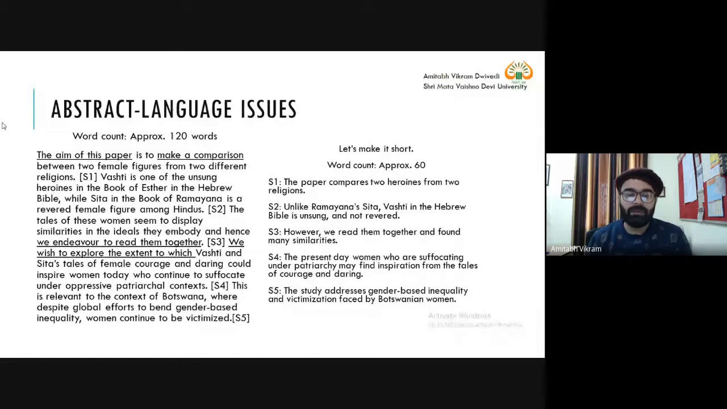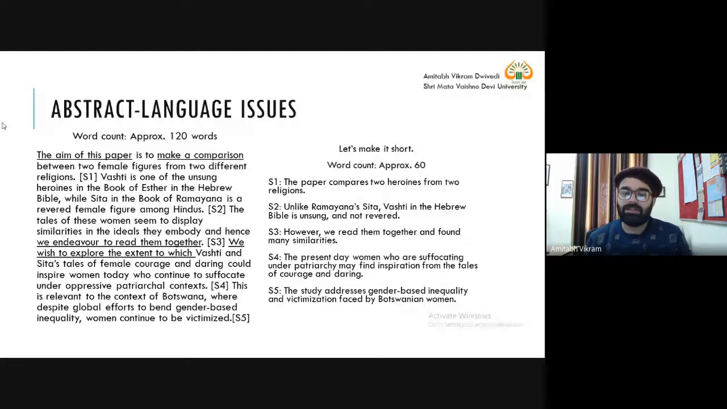Fourth, we wish to explore the extent to which. Now, verbalize, like wasting so many words. We wish to explore the extent to which. There is no need for that. So we can simply write the problem. The present day women who are suffocating under patriarchy may find inspiration from the tales of courage and daring. That's fine.